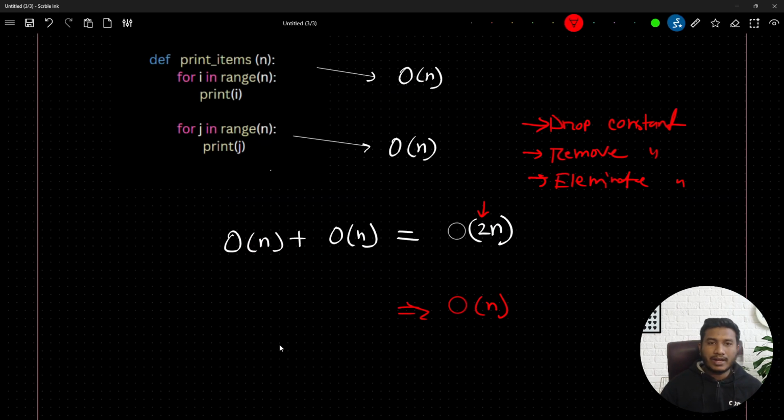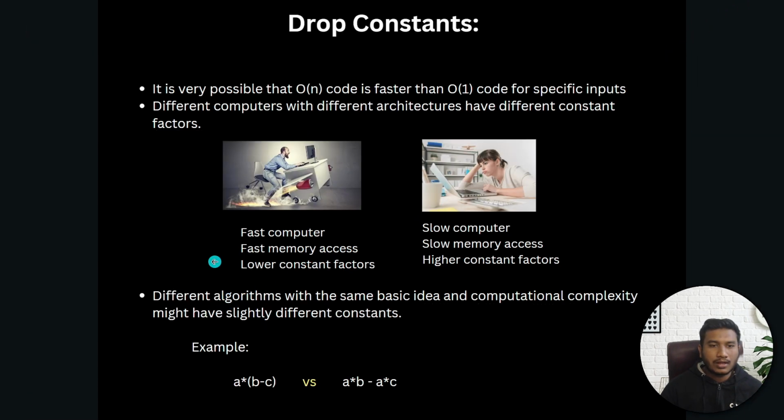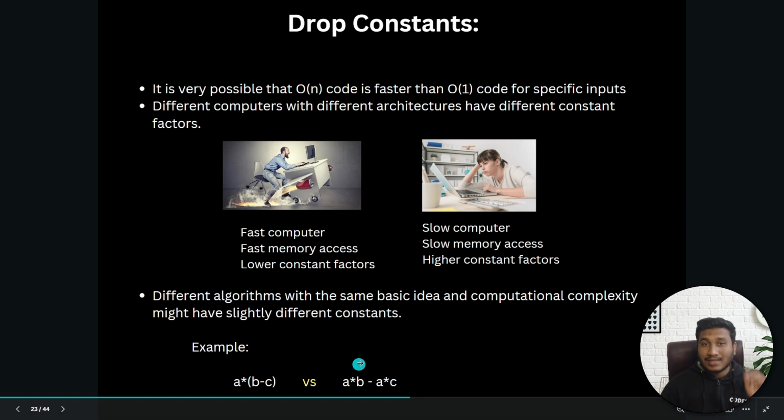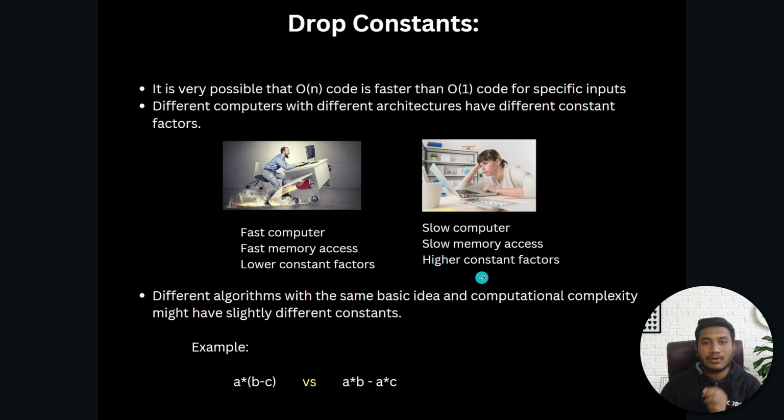That is why, whenever I define a BigO notation like BigO of 2n, here I'm assigning one constant. If you execute this code on a faster computer, there would be faster memory access and a lower constant factor. But if you run the same code on a slower computer, you get slower memory access and a higher constant factor.